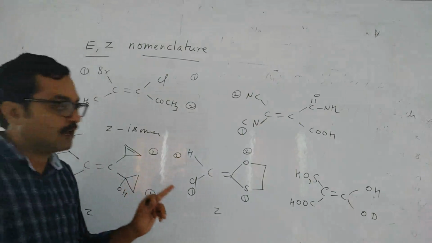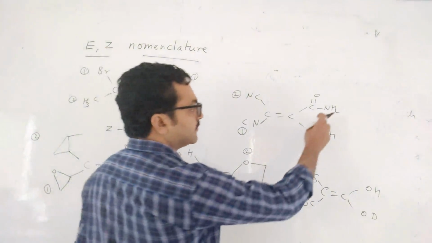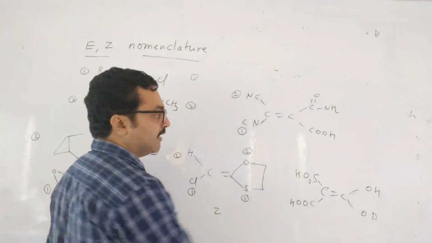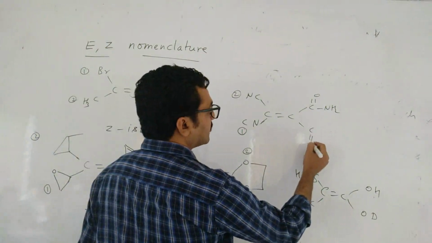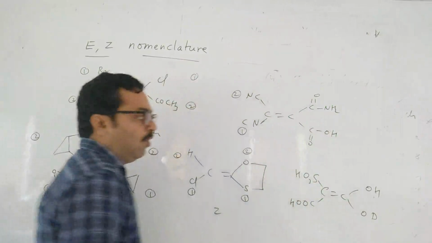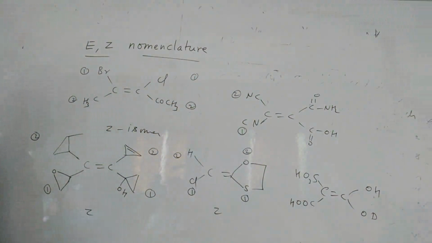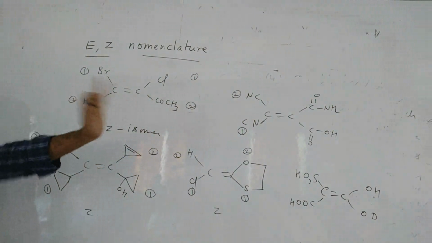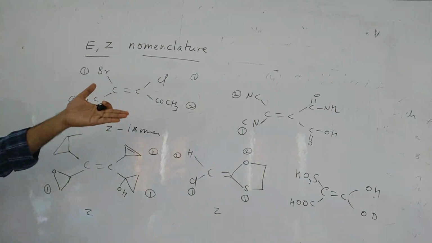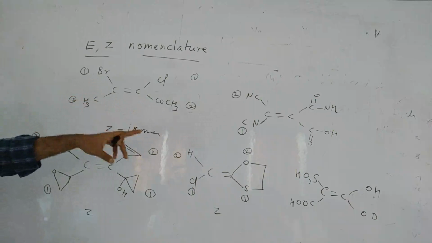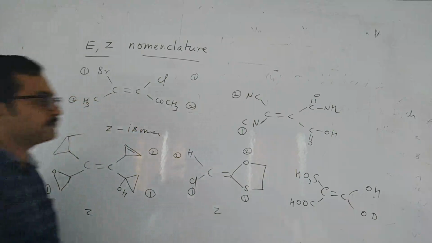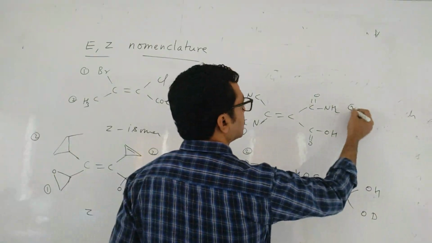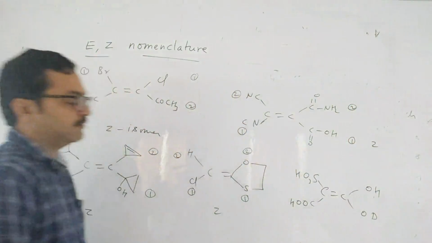Acid first. Why? Because the double bond O is common. After that, oxygen versus nitrogen: which has the higher atomic number? Oxygen. Understanding? Doubt? No. So this is also a Z isomer.